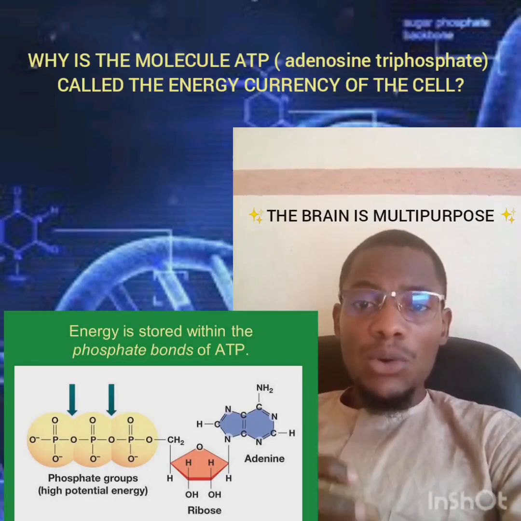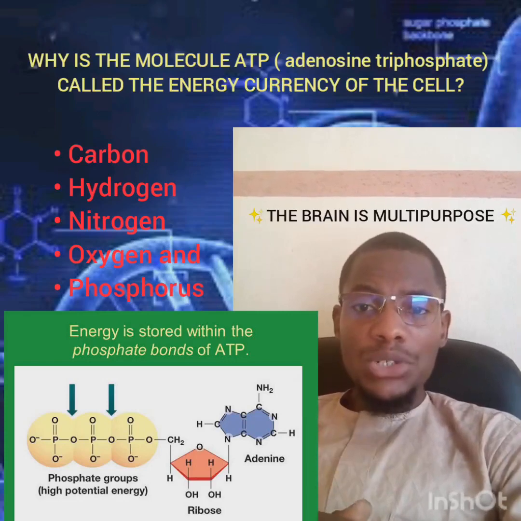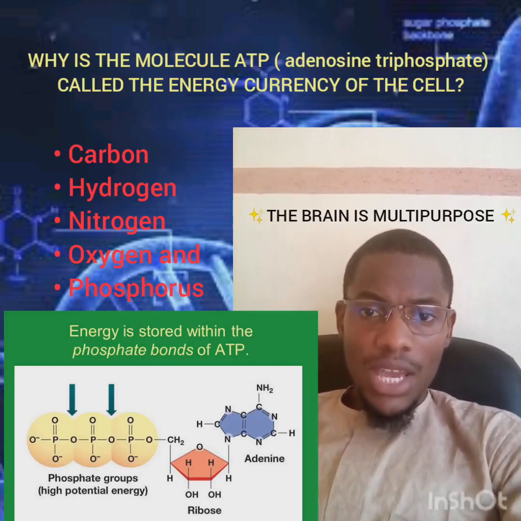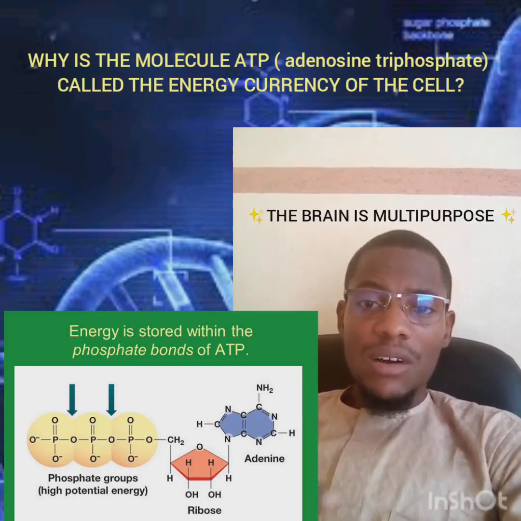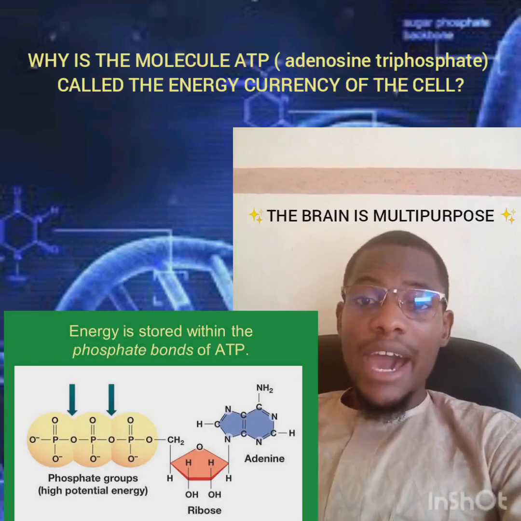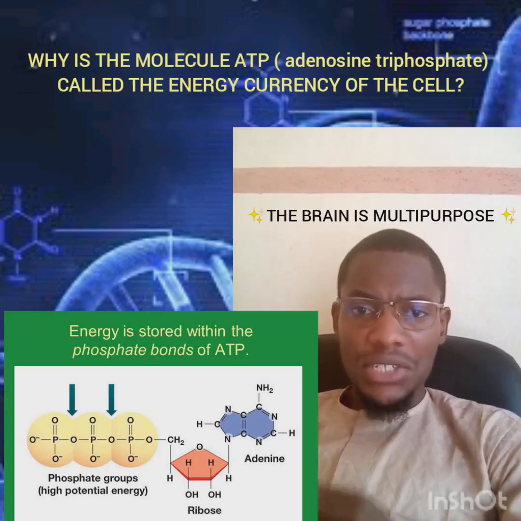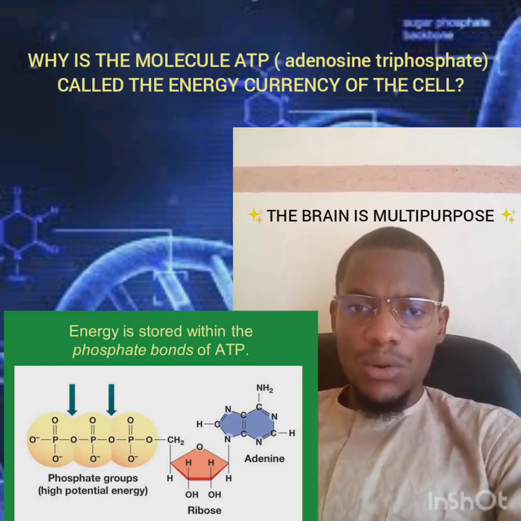In this molecule, we have elements such as carbon, hydrogen, nitrogen, oxygen, as well as phosphorus. This molecule is referred to as the energy currency of the cell because it provides readily releasable energy for the metabolic reactions.